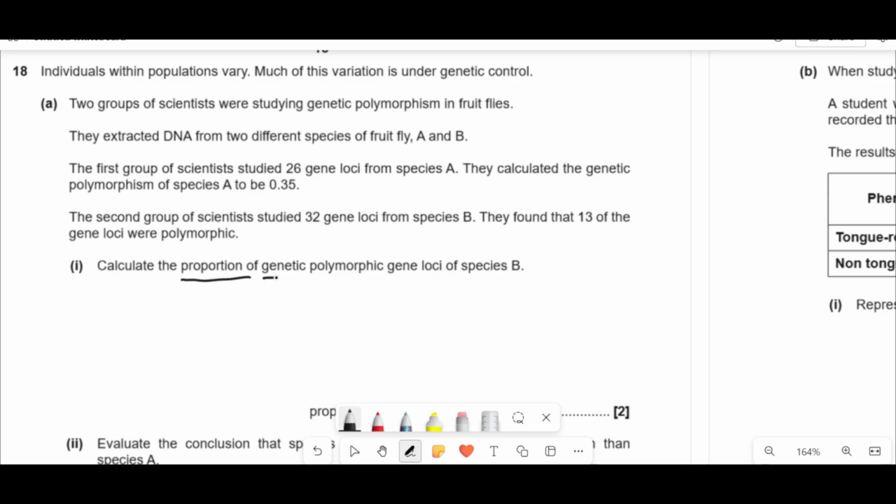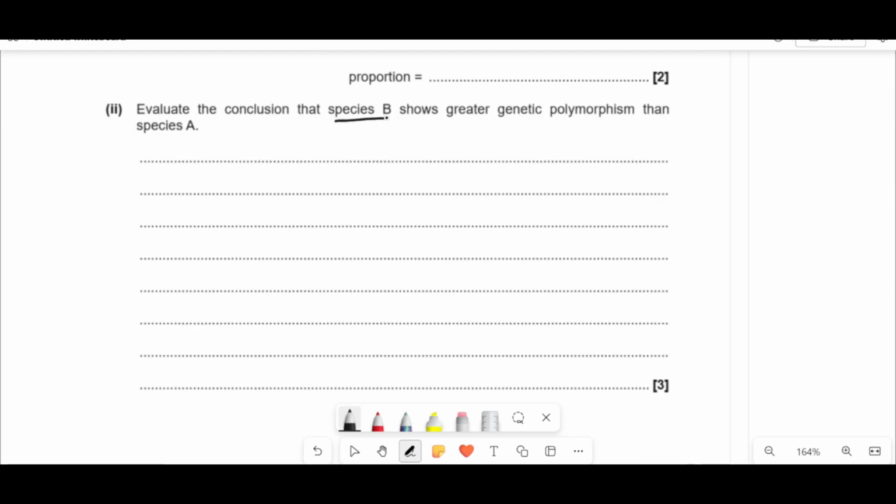It says calculate the proportion of genetic polymorphic gene loci of species B. So all it's saying is that you've just got to work out the proportion that are polymorphic to the total, right? So that's just going to be 13 over 32, and if we do that, we get 0. Next, it says evaluate the conclusion that species B shows greater genetic polymorphism than A.